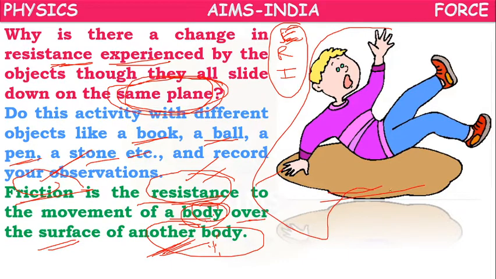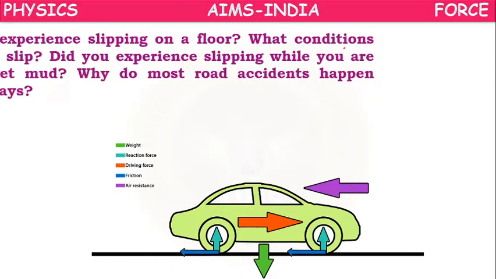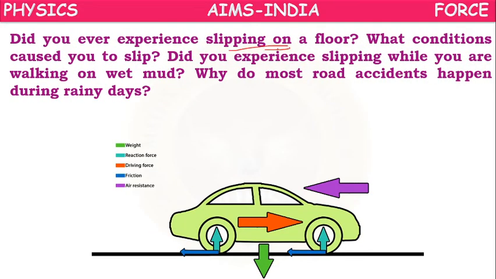Have you ever observed slipping on a floor? What conditions caused you to slip? When the surface is wet, when there is some water on the surface, then automatically you will slip.